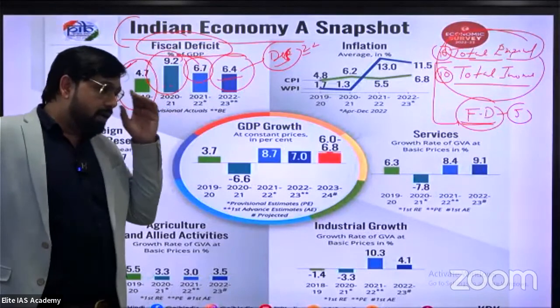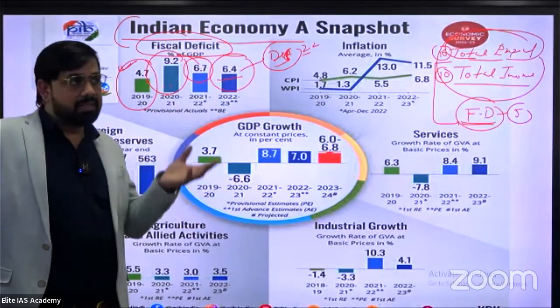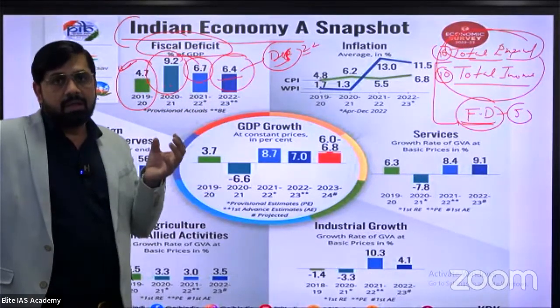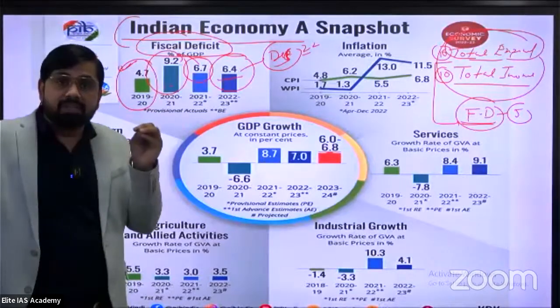So what is the upcoming target, and what is the ideal limit of fiscal deficit?